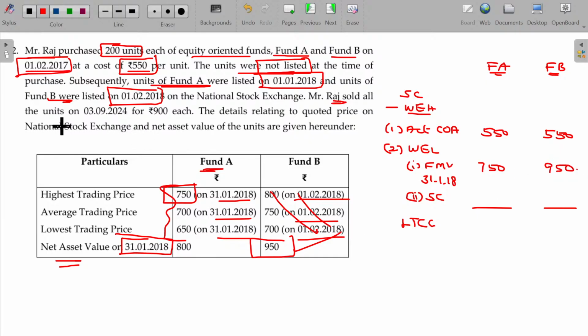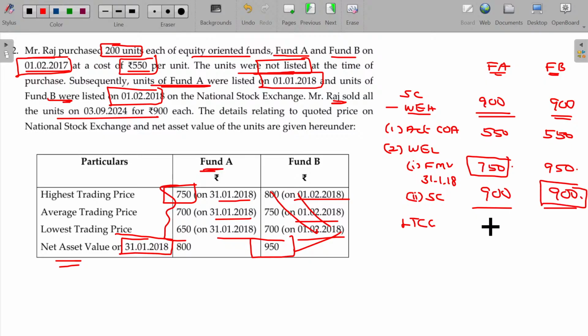And Mr. Raj sold all the units for 900. The rest of the things are very simple. Among the three, whichever is lower, and between these two, whichever is higher, this will be final. Here between these two, whichever is lower is 900, and between these two, whichever is higher will be 900. 900 minus 750, 150 is the gain per share. Here 900 minus 900, no profit, no loss. Clear? Hope now you'll be able to understand.